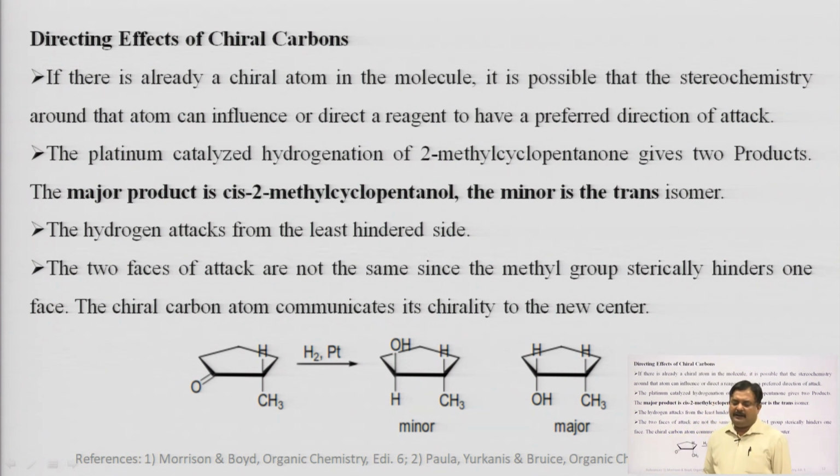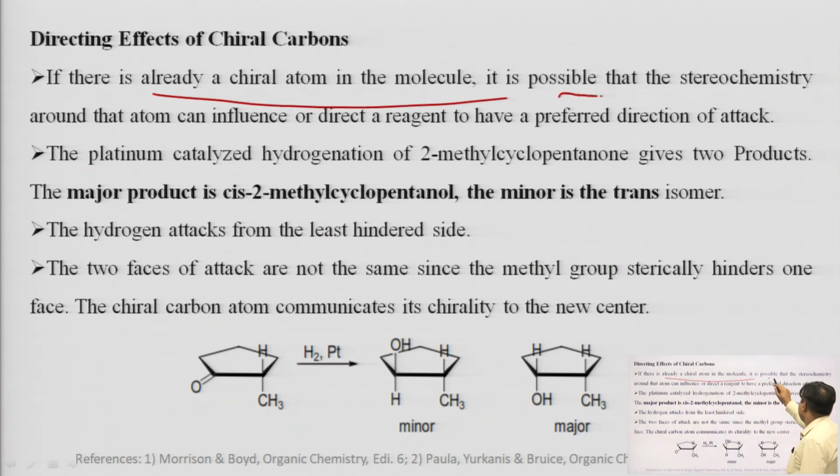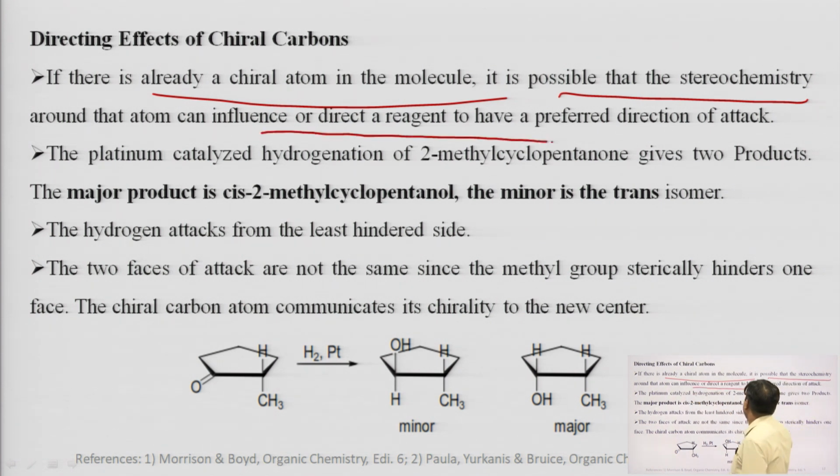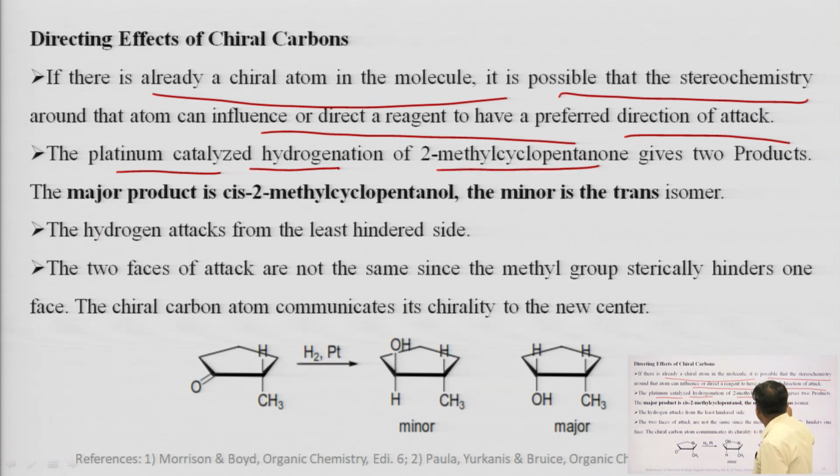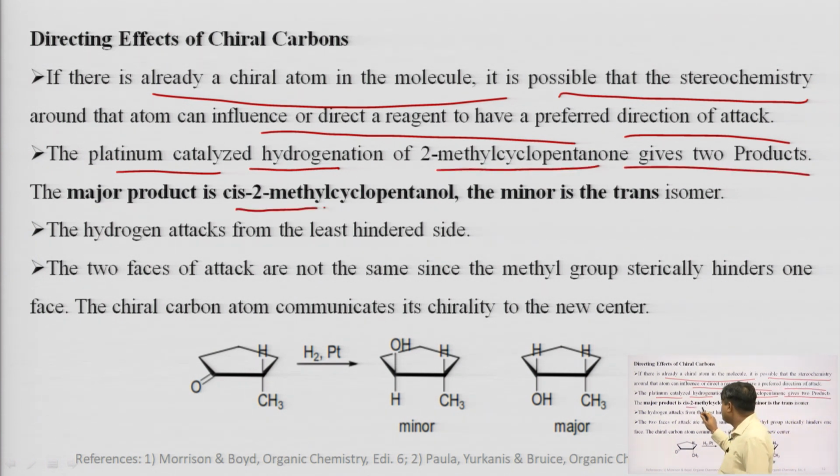Now, chiral carbons can also have directing effects in the reaction. If there is already a chiral atom in the molecule, it is possible that the stereochemistry around the atom can influence or direct a reagent to a preferred direction of attack. For example, the platinum catalyzed hydrogenation of 2-methylmethylenecyclopentanol gives 2 products. The major product is the cis-2-methylcyclopentanol, and the minor is the trans isomer.